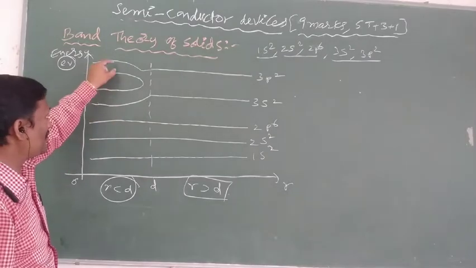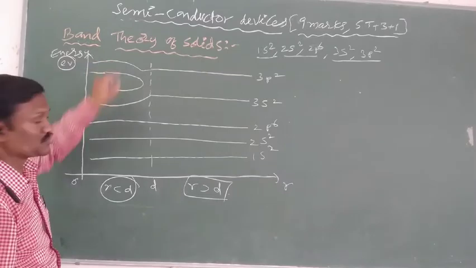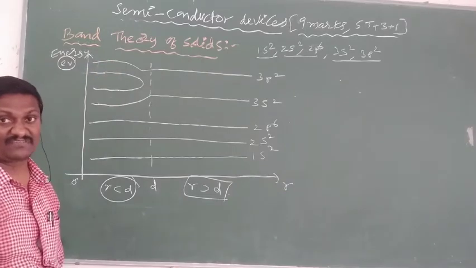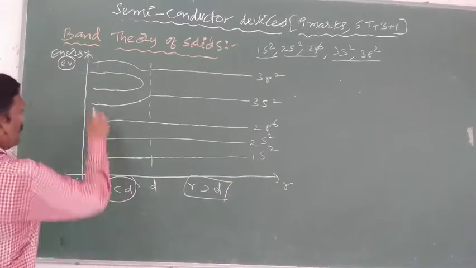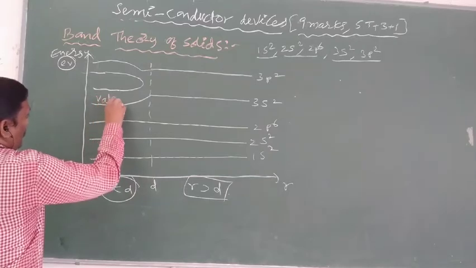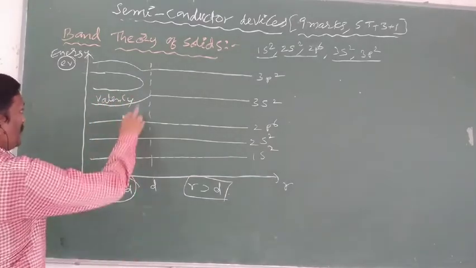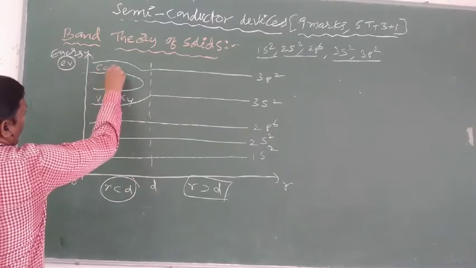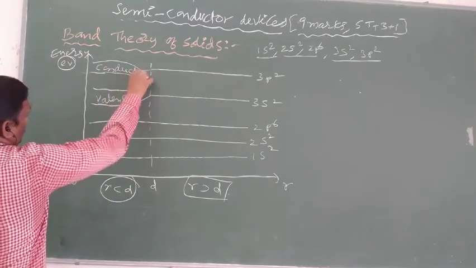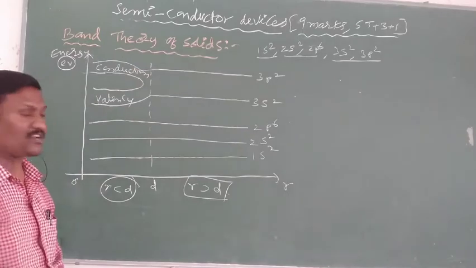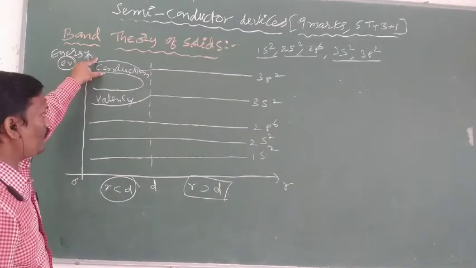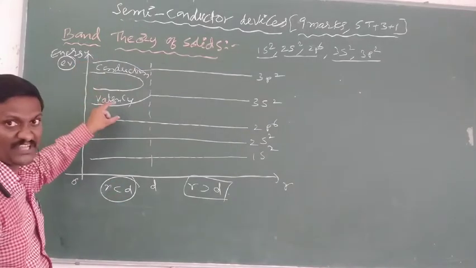So overlapping of energy levels in neighboring atoms forms two bands. In case of semiconductors, the lower band is called the valency band and the upper band is called the conduction band. Overlapping of conduction electrons produces the conduction band, and overlapping of valence electrons produces the valency band.